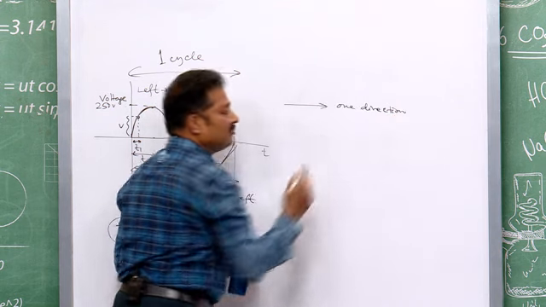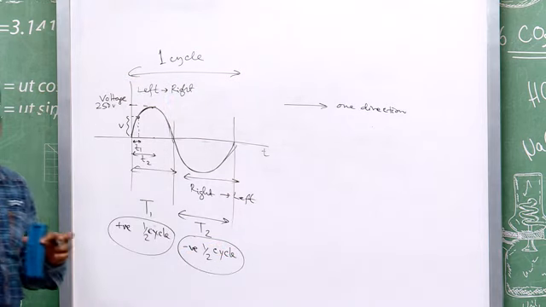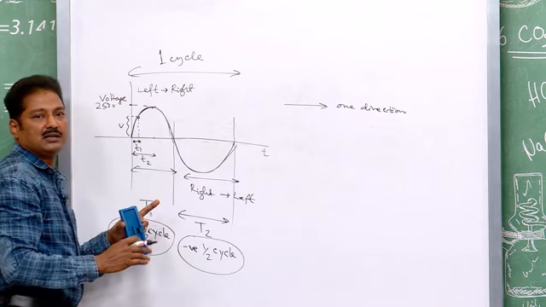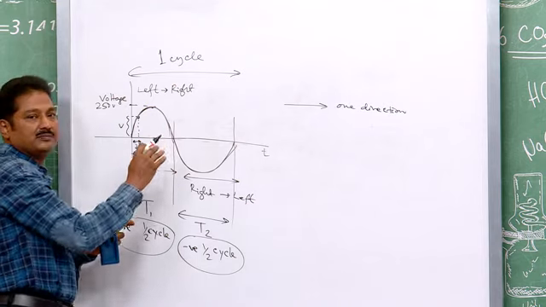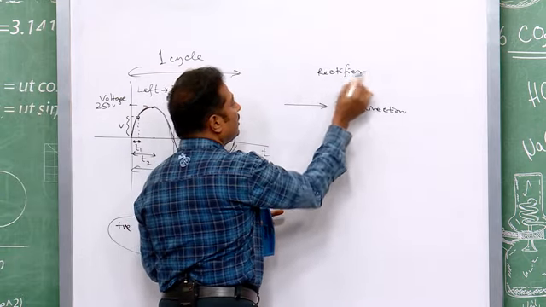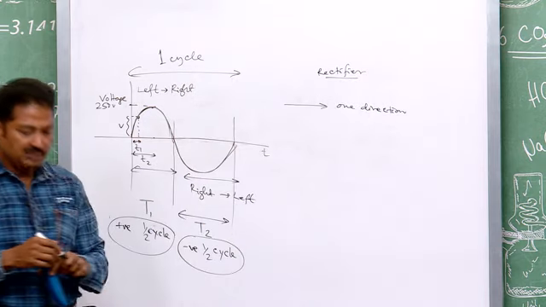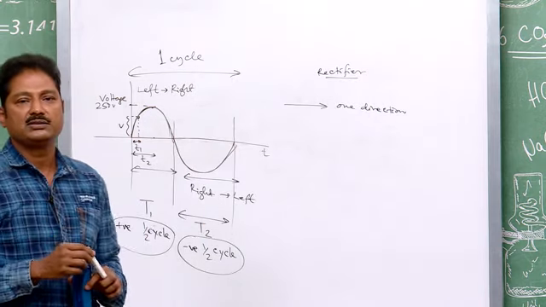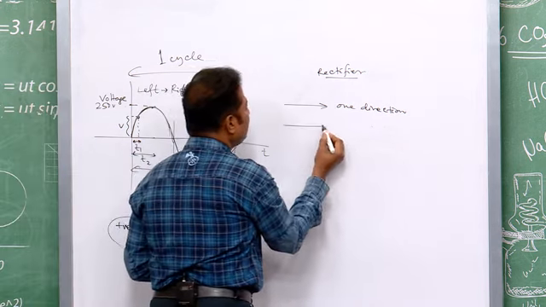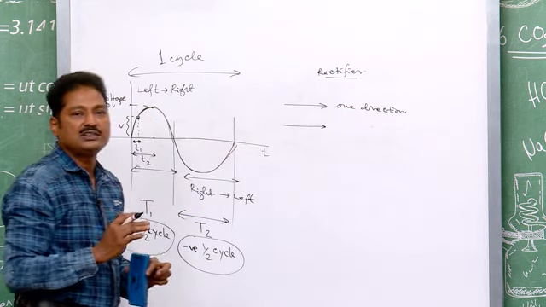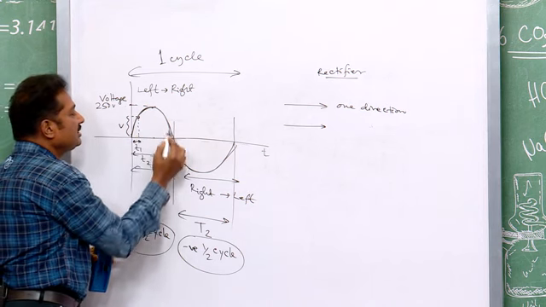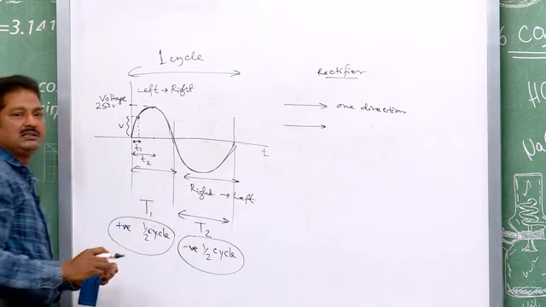That is what we convert, that is what I rectify. Rectify means make correction. Correction means, for us, the AC is not a corrected signal, because its direction is changing. But in a rectifier, we have to make the direction of the current always one direction, that is unidirectional. Second, the magnitude also should not change, unlike AC. In AC, the magnitude is changing continuously. The magnitude is changing, direction is changing.